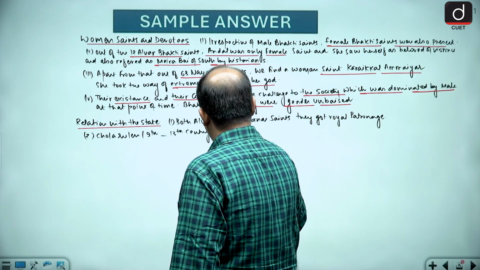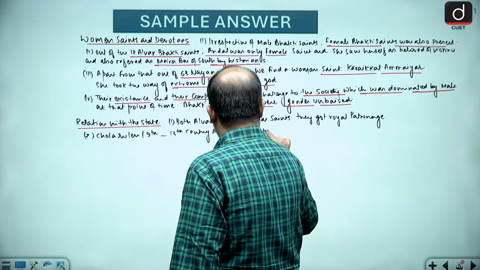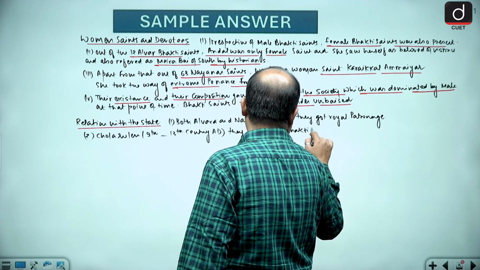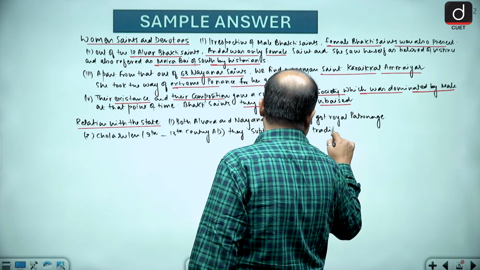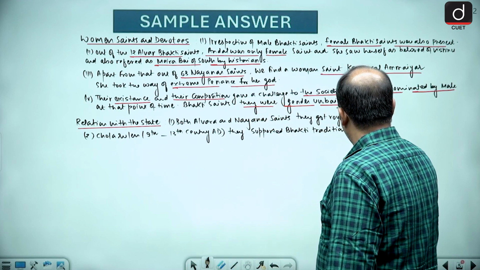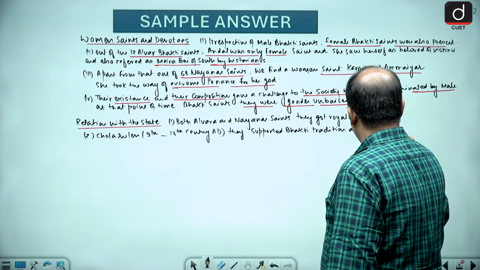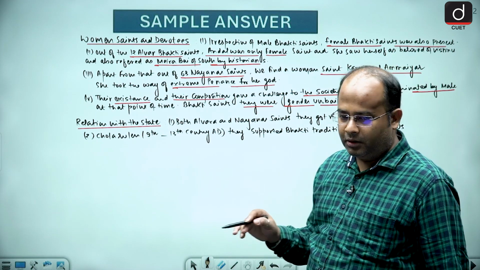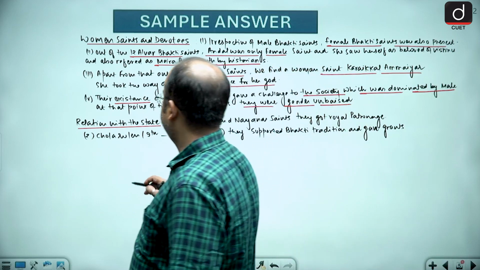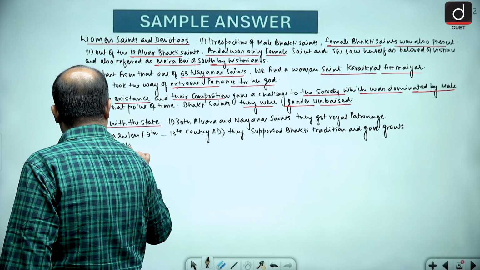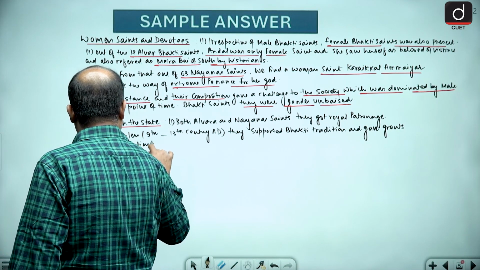They supported the Bhakti tradition and gave grants for the construction of temples.